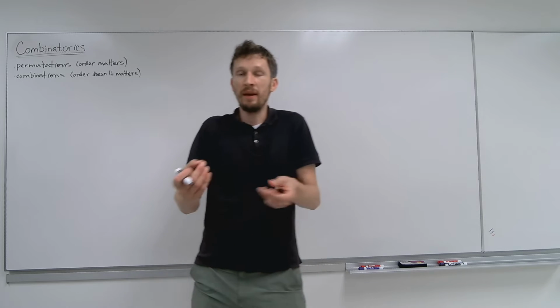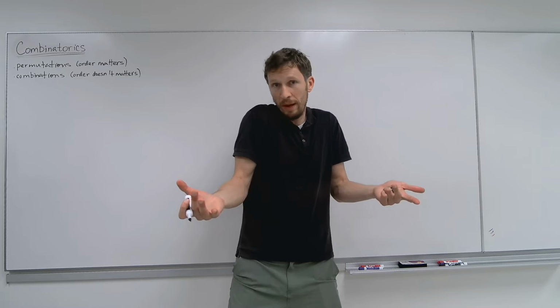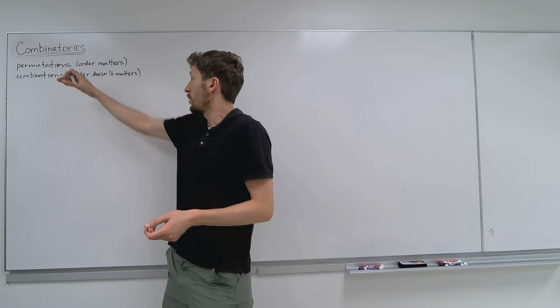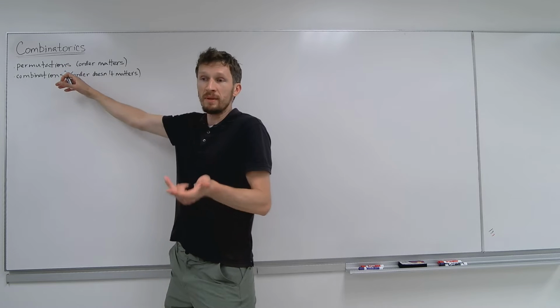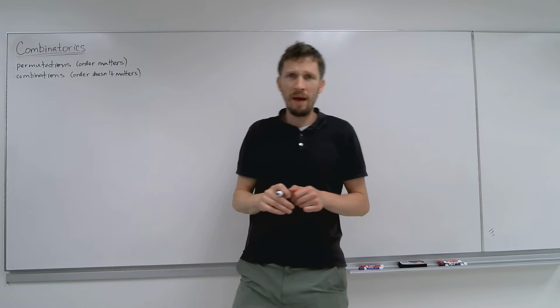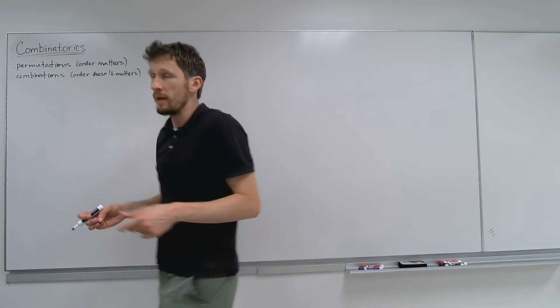But if I say kettle, K-E-T-T-L-E, there are two E's and two T's. I'm allowing replacement. So there are permutations with and without replacement, and combinations also with and without replacement. So we have four cases to talk about, versus just one or two.